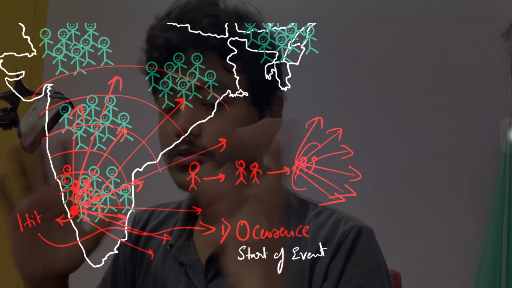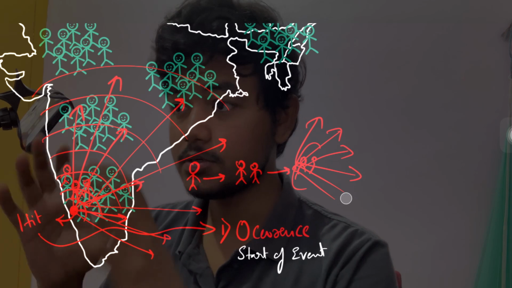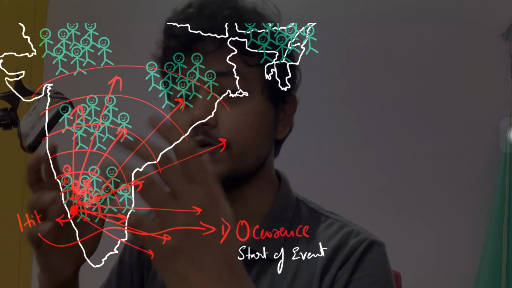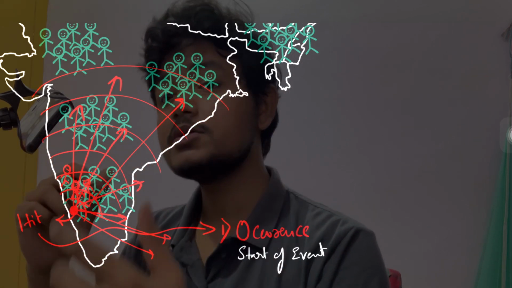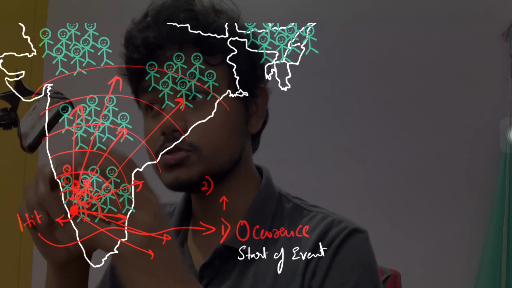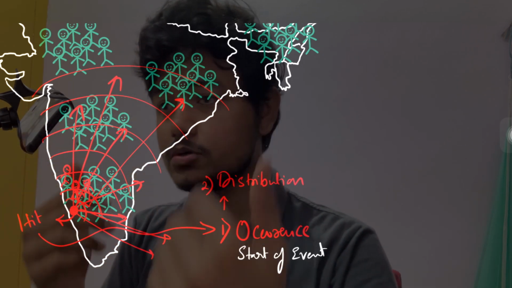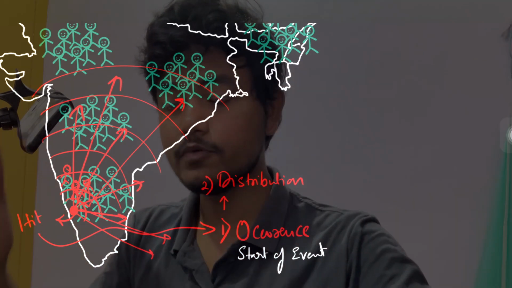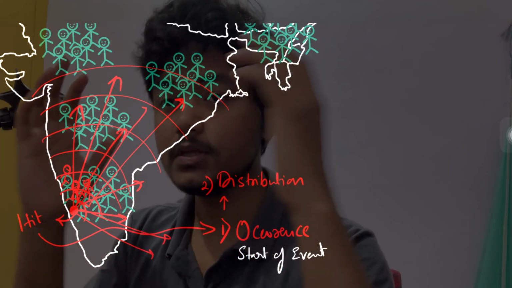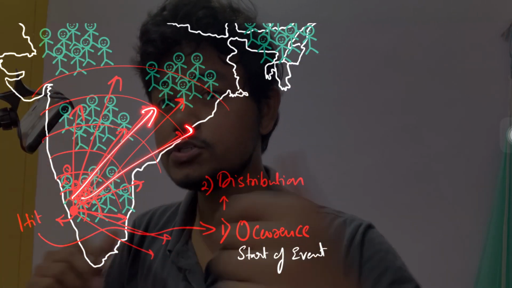Okay, so this is how we understood the term meaning occurrence under the definition of epidemiology. Now let's understand what is distribution. So this is also important. As I told, from the first person it spread to 2 and then 4 and then the village and then the town and then the entire country. So that is the distribution.